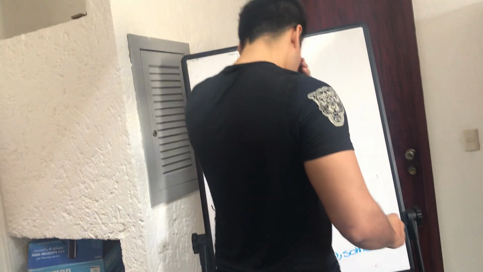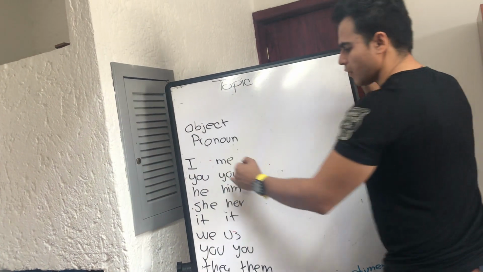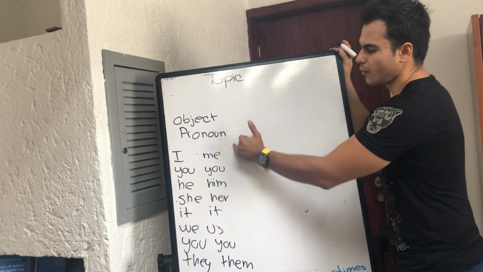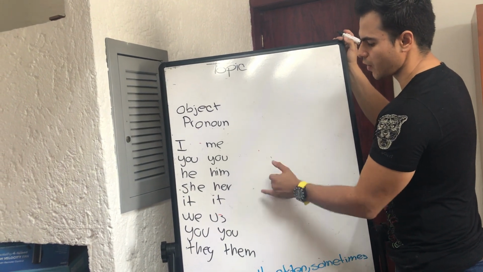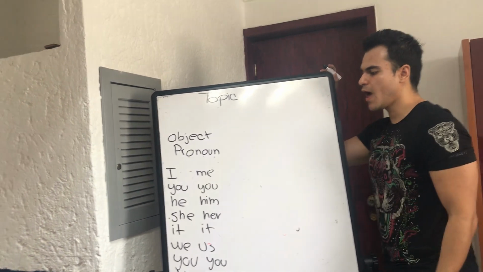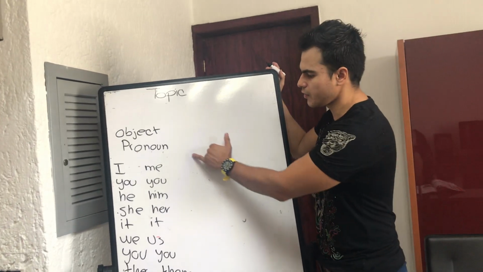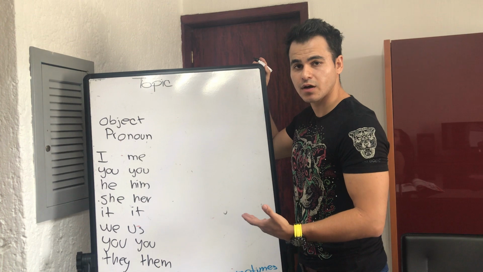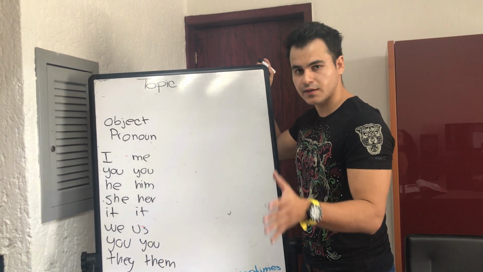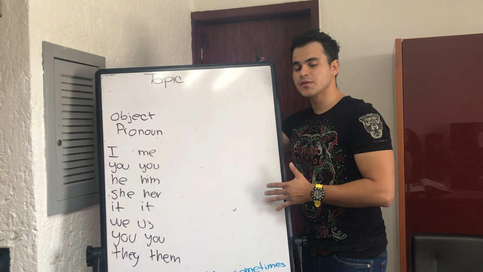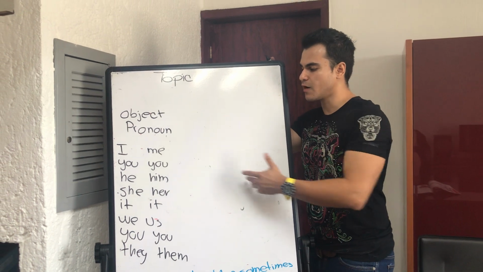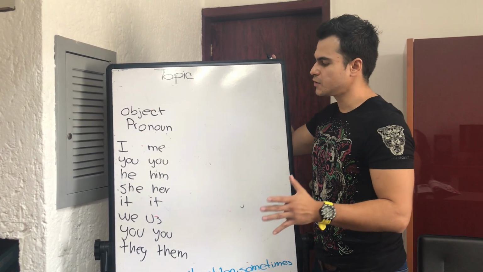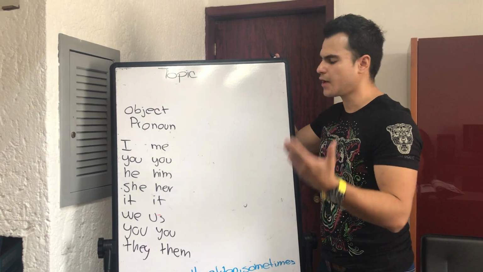Right? So, what do I have over here? My personal pronouns. What do I have over here? The object pronouns. We have to understand that the object pronouns are going to receive the action of our verb in the sentence, alright? I'm going to explain that to you in Spanish later.